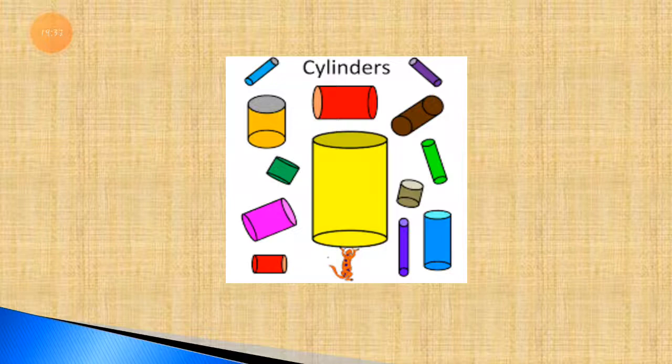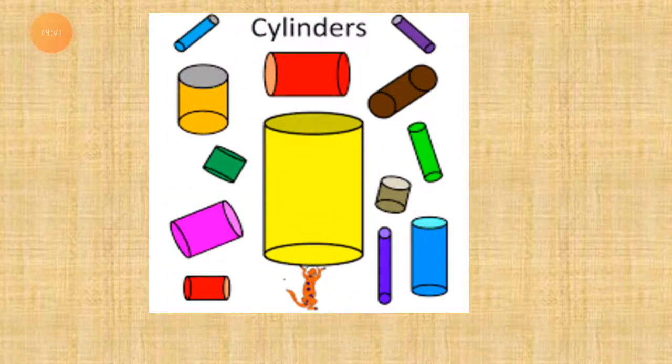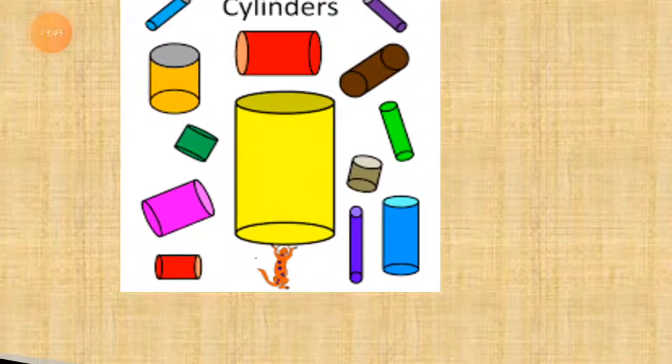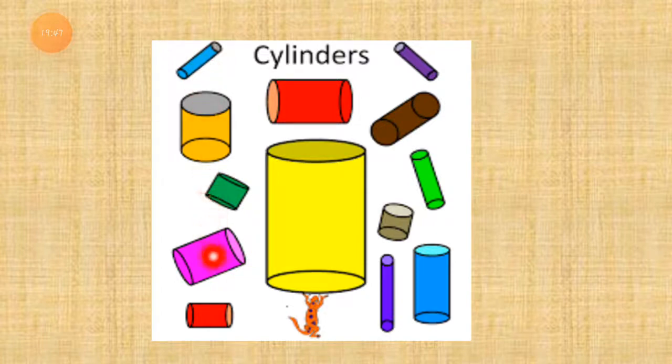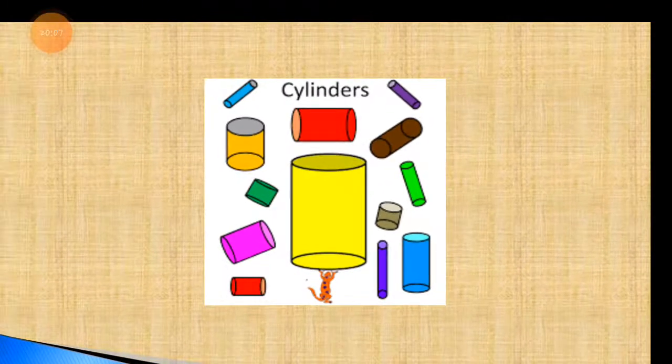cylinders. This is the cylinder shape. You can see this, here is the shape. Very clearly you can see this. These all shapes are cylinder shapes. Different shapes of the cylinder are there. The main cylinder in yellow color is a big cylinder shape, but you can see very small cylinder shapes also in this picture. These all are solid cylinder shapes.